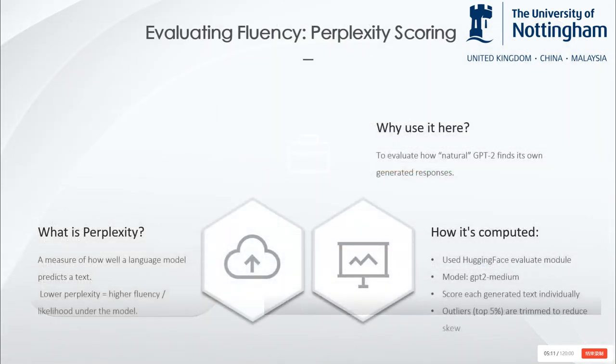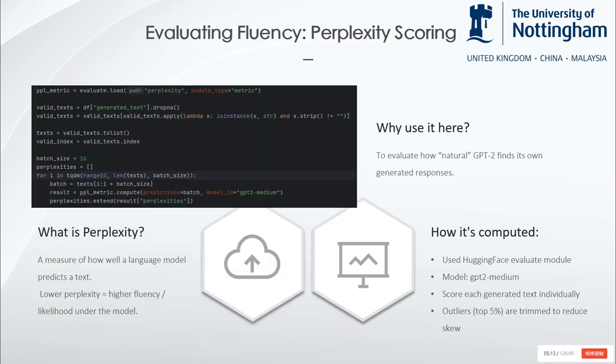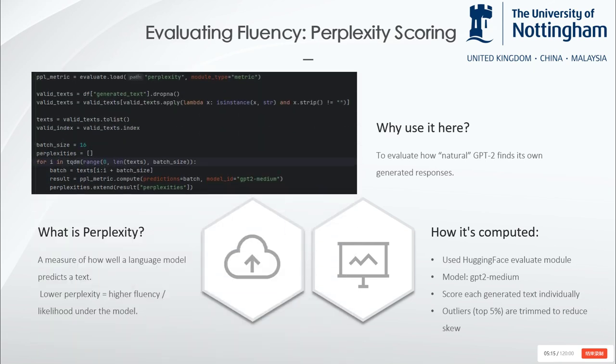After generating responses with GPT-2, the next step was to evaluate their quality, especially fluency. To do this, I used perplexity, a standard metric in language modeling. It measures how surprised a model is by a given text. Lower perplexity means the text is more fluent and predictable, while higher values suggest it's awkward or disjointed. I reused GPT-2 to score its own outputs.